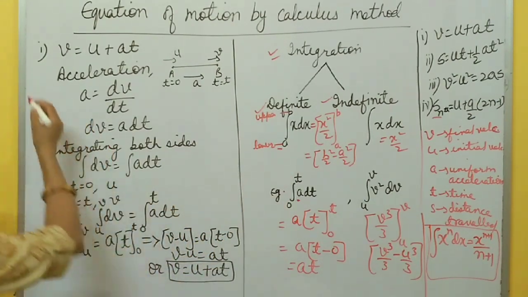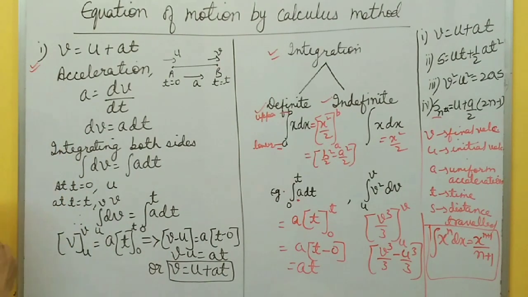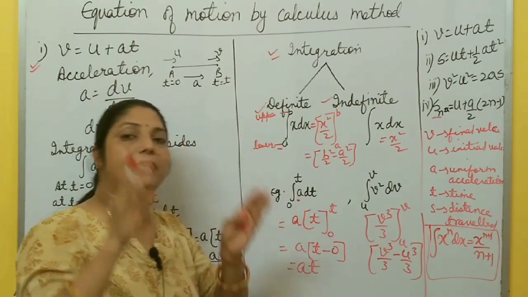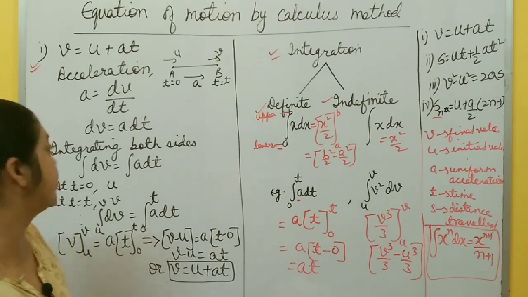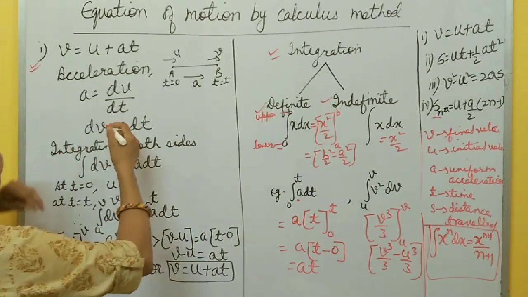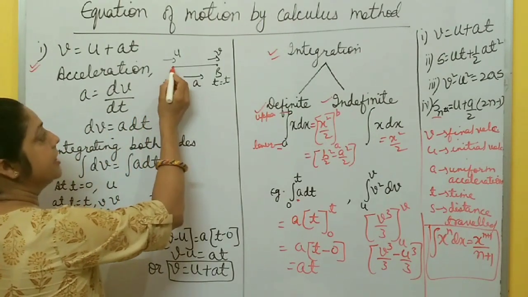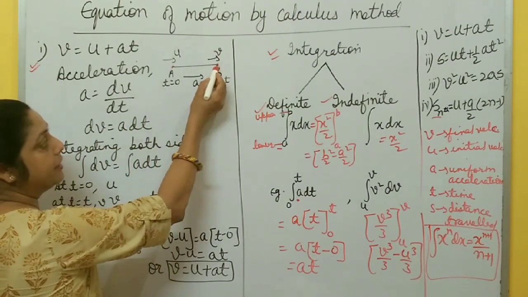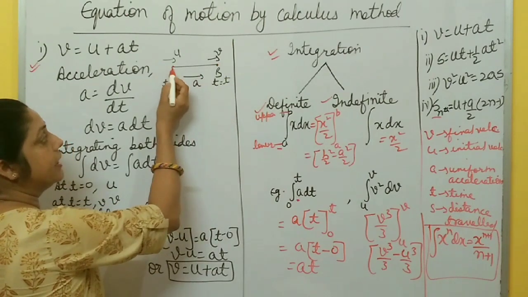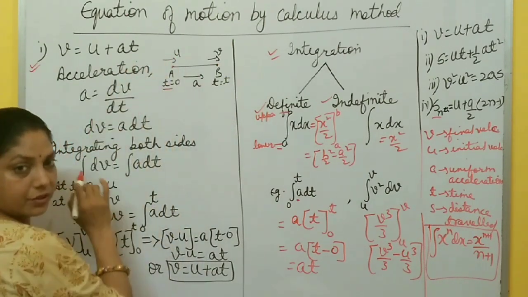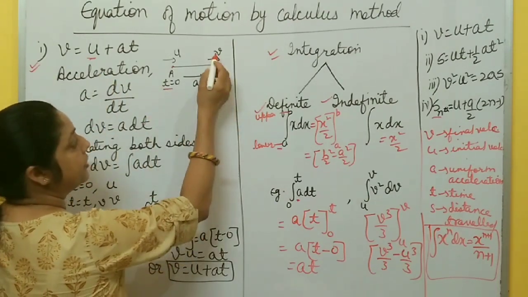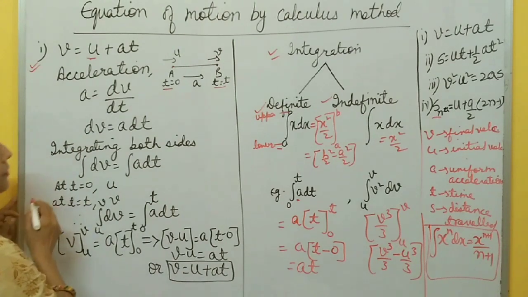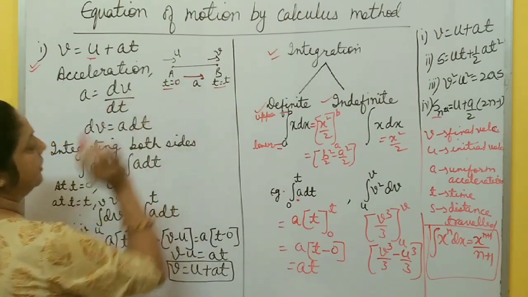Now I am going to derive the first equation, v equal to u plus at, by the calculus method. This equation is valid only for a uniformly accelerated body, a body that moves with uniform or constant acceleration. So let us suppose the body is initially at point A and after some time it reaches point B. At time t equal to 0, the initial velocity is u, and after time t equal to t it gains velocity v, and the body moves with acceleration a, right?